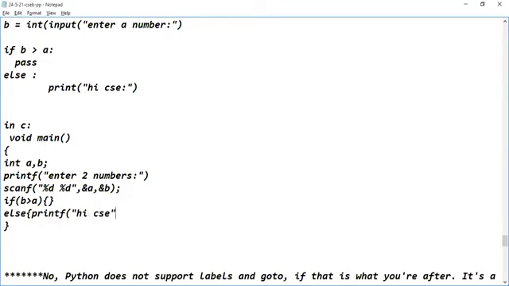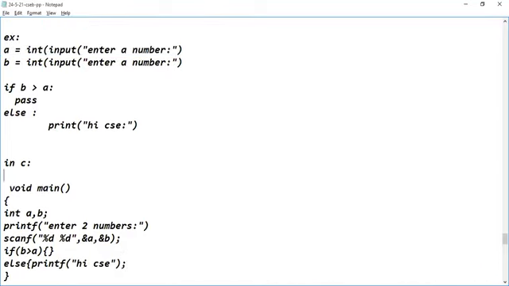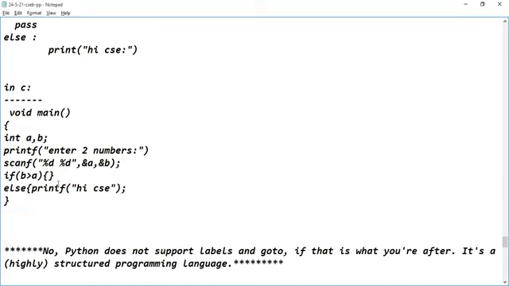Are you understanding? Yes, sir. So either way you can mention it. Either like this you can mention. That means if B is greater than A, nothing has to be performed. Nothing has to be performed means I can write like this: open the curly brace and close the curly brace, a block containing zero statements.